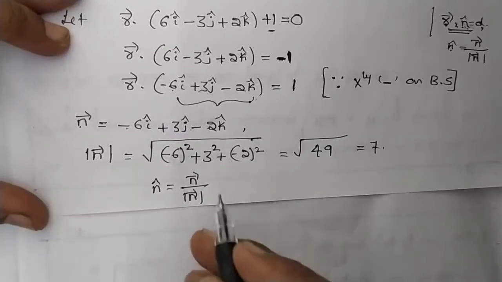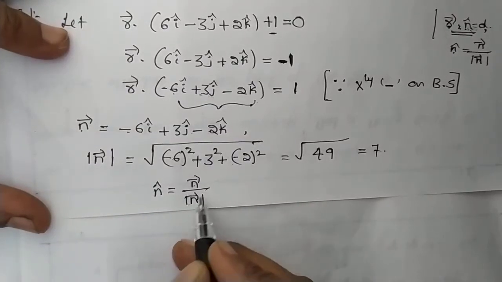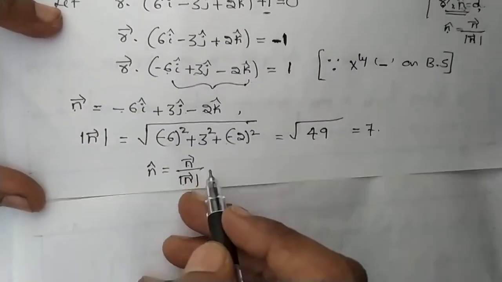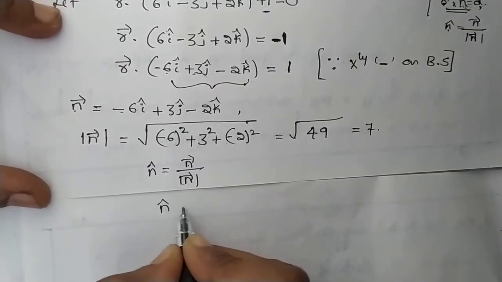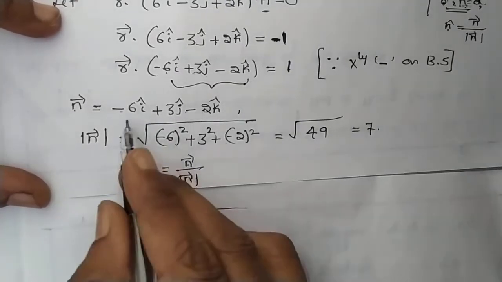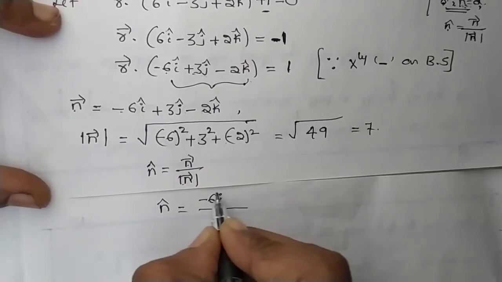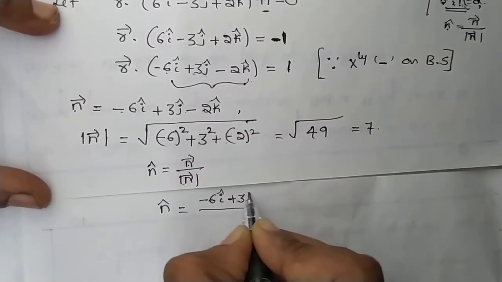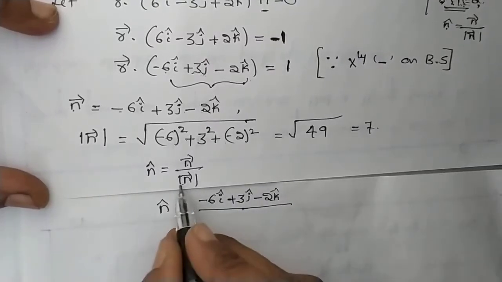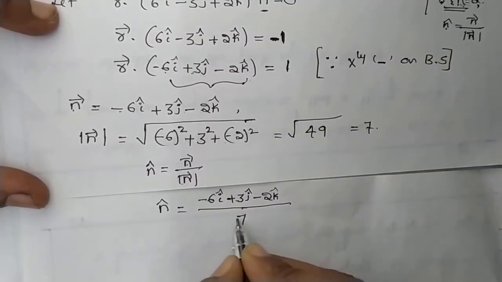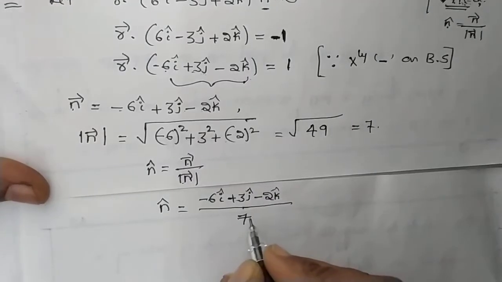You substitute n vector and magnitude of n vector in this, and we will get the unit normal vector, that is n cap.